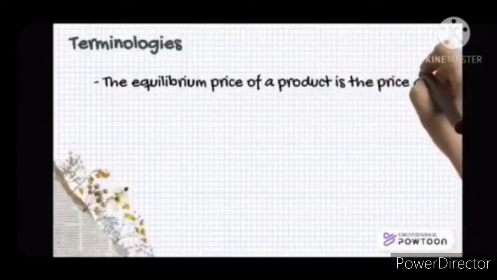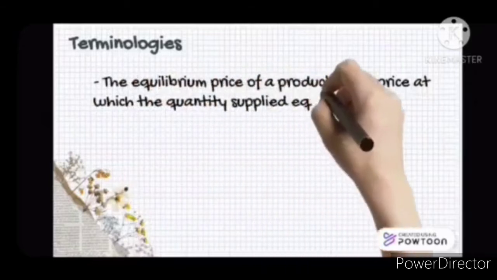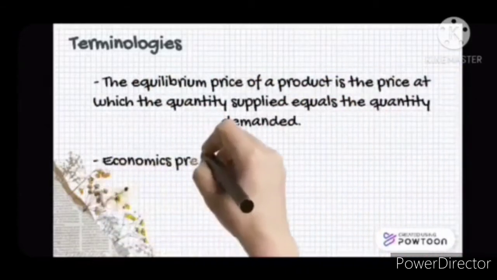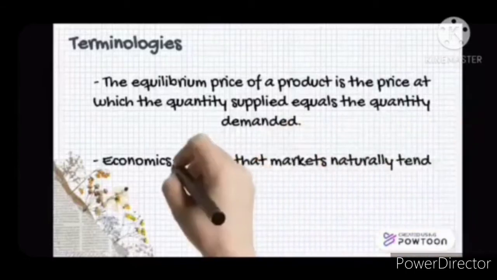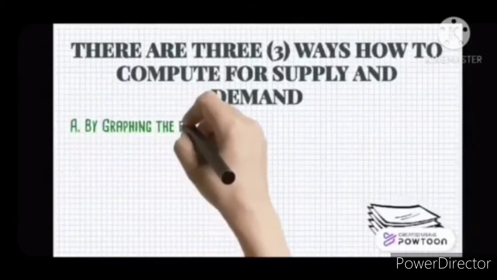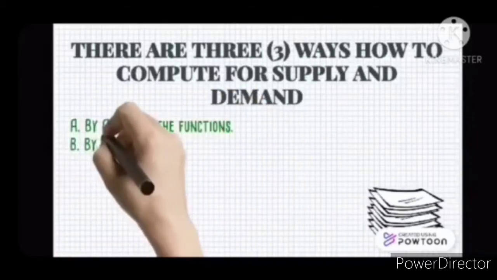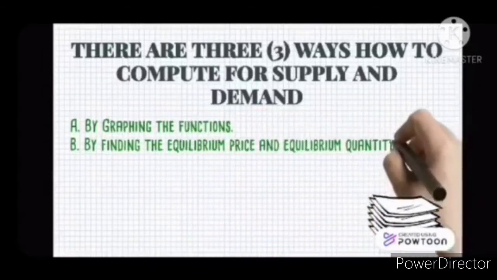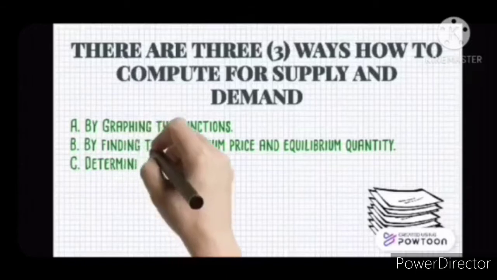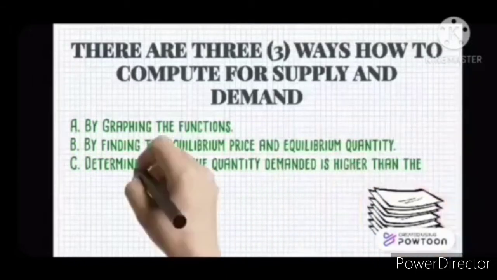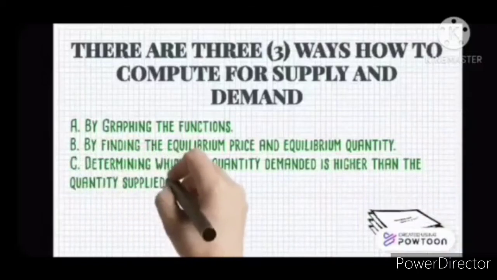The equilibrium price of a product is the price at which the quantity supplied equals the quantity demanded. Economics predicts that markets naturally tend toward this equilibrium. There are three ways to find or compute supply and demand. First, by graphing the functions. Second, by finding the equilibrium price and the equilibrium quantity. Third, determining for which prices the quantity demanded is higher than the quantity supplied.